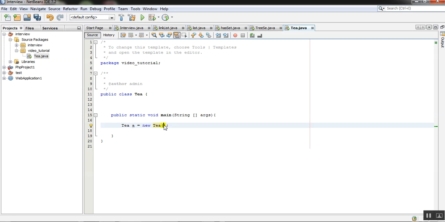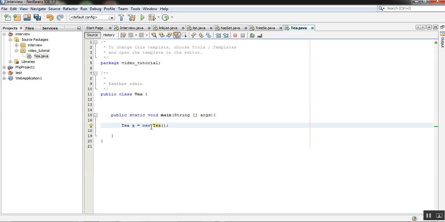Here you can see that I have a class and I have created an object, but there is no constructor here. So I'm going to tell you the meaning of a default constructor. When there is no constructor in a class, and we run the application, creating an object of that class, a constructor is called by default by the JVM, and that constructor is called the default constructor.